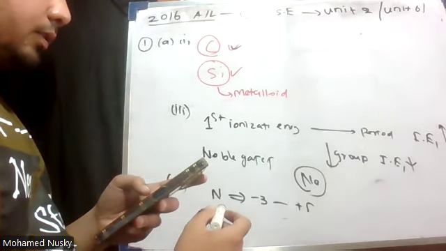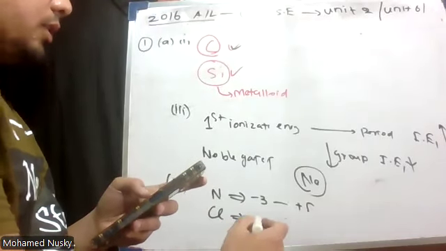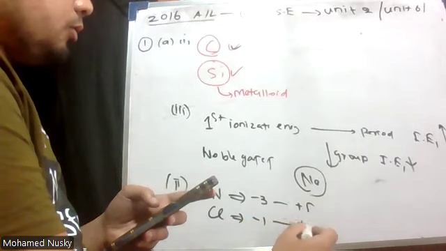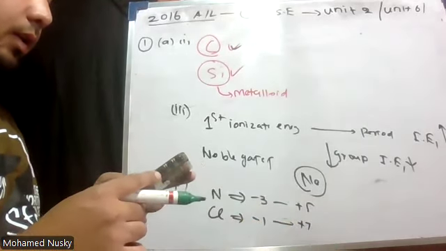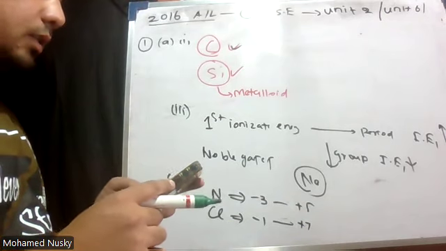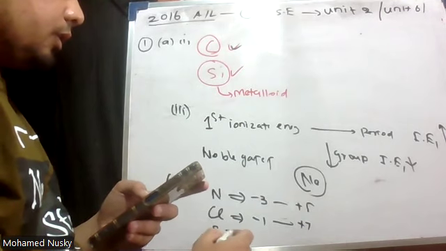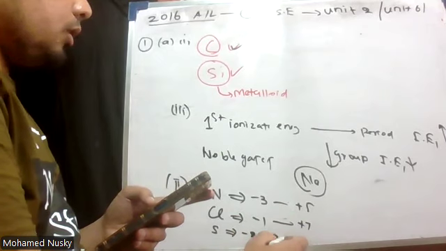Other than that, chlorine you can take. What is the range for chlorine? From -1 to +7. And what else can you take? Sulfur. What is the range of sulfur? -2 to +6.